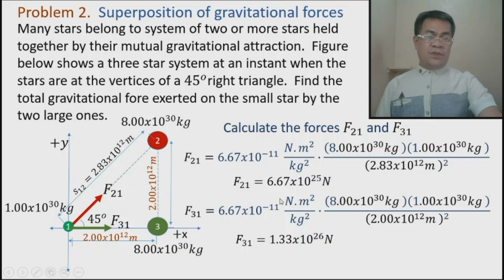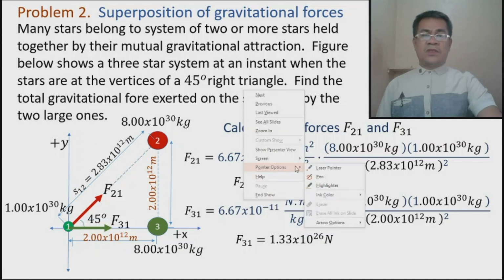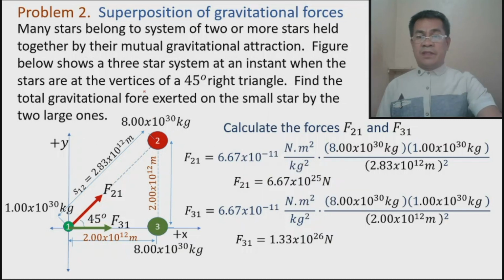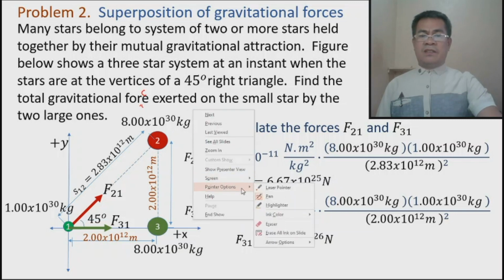So we have already calculated the two forces. These two forces are the forces that act on star 1, the smallest star. Now remember the question is to find the total gravitational force. Reminder, the total gravitational force should be the net force. By the way, you have to change also this one. This is force. The net force. So therefore, we have to use our what?